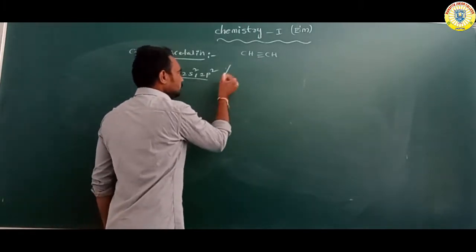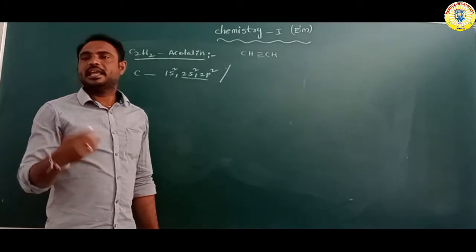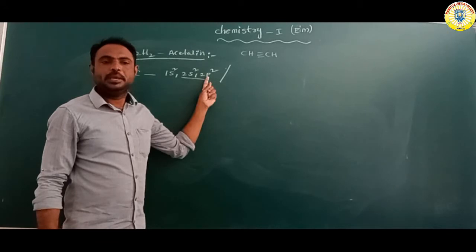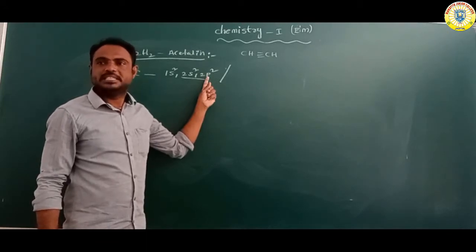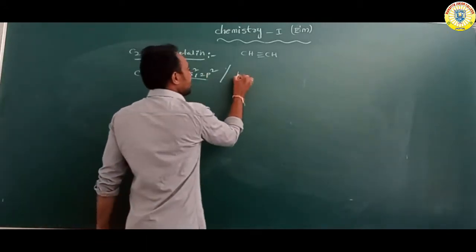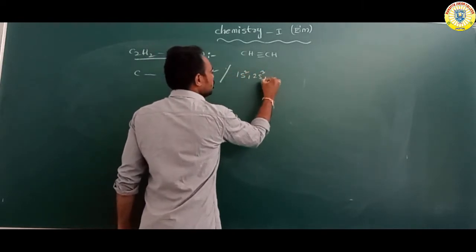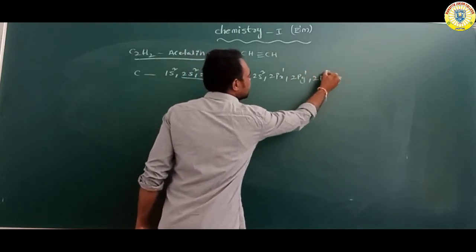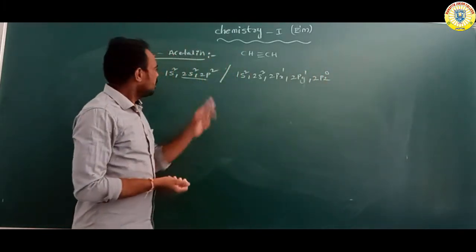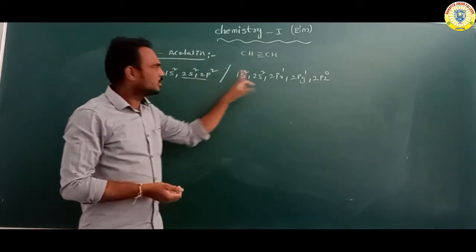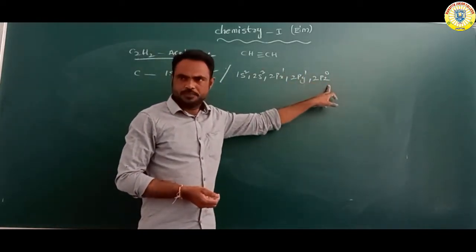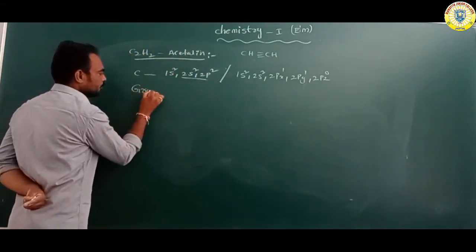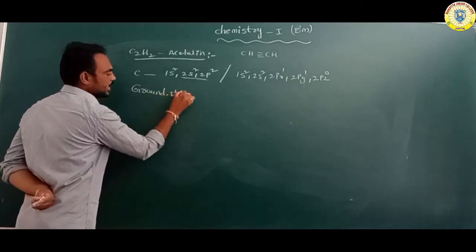Overall, we write the other electronic configuration. The p orbital contains px, py, pz. So 1s2, 2s2, 2px1, 2py1, 2pz0. Overall, the p orbital contains only 2 electrons, 1 and 1, and the remaining is 0. We write this for the orbital. So this is the ground state.